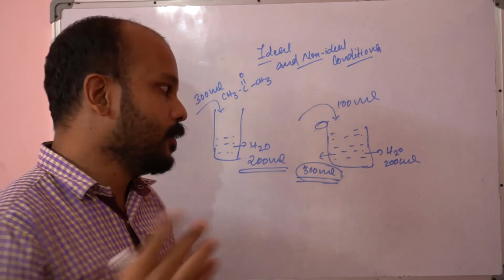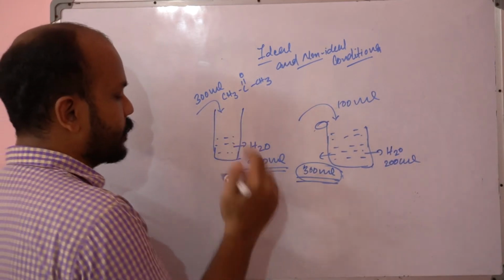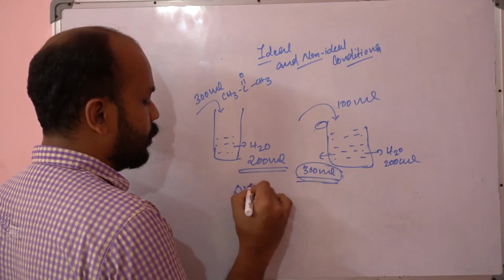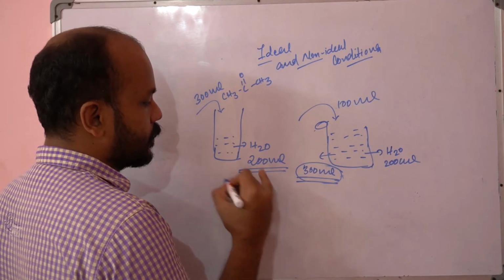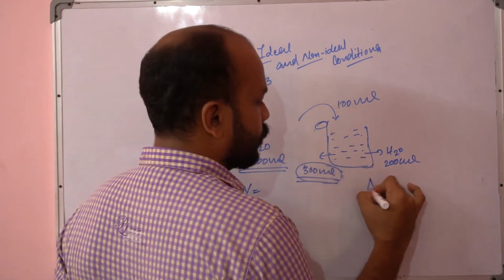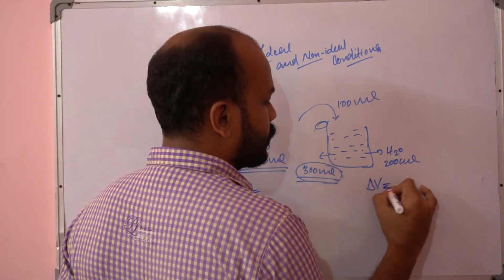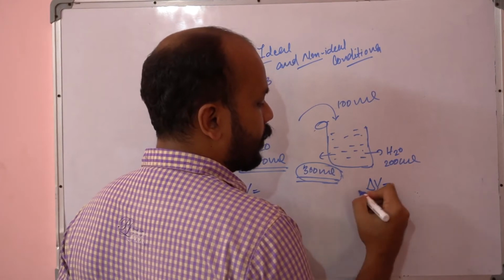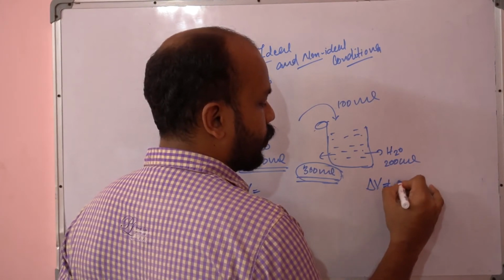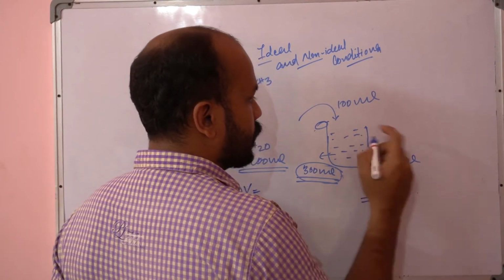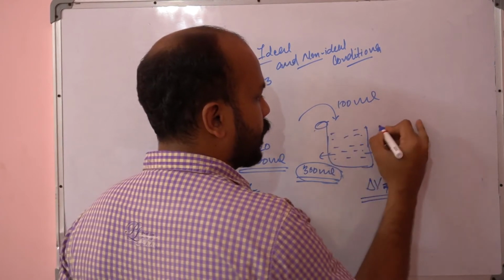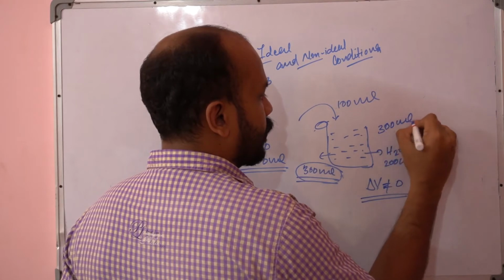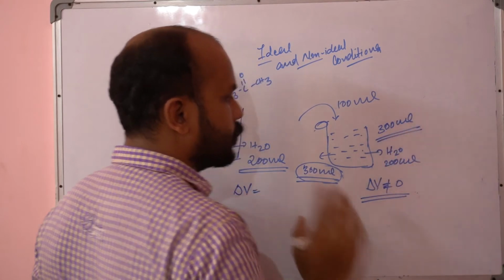So we can say that is the volume change of mixing. In this case, the delta V, that means the volume change, is not going to be equal to 0. In the earlier example, 200 plus 100 is going to be 300 ml only, so there is no change.